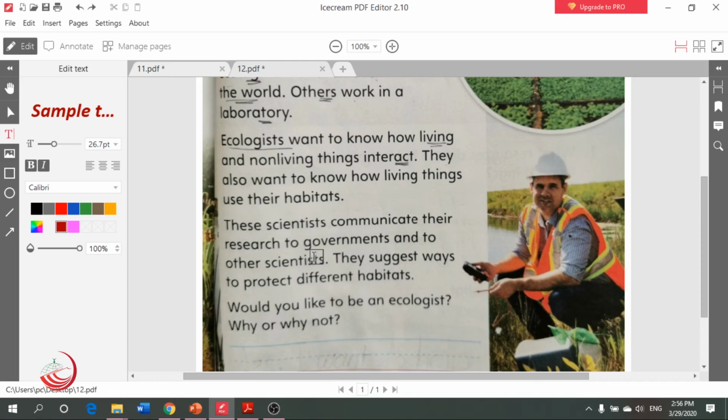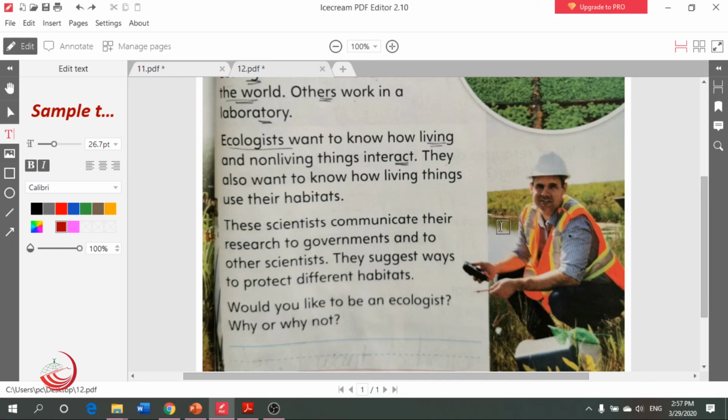So these scientists communicate their research to governments. So now he is sitting here in that forest beside the lake to study the plants and the animals that live here. After he finishes, he will write all of this information and give it to the people in the country, the government, and the other scientists. Why is he doing that? For example, he will tell the people in the government, please tell the people who want to come here and make a trip or a picnic to stop cutting these kinds of plants because it's very important and very rare. We cannot find it in every place.